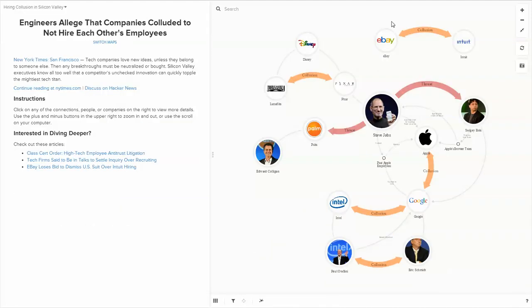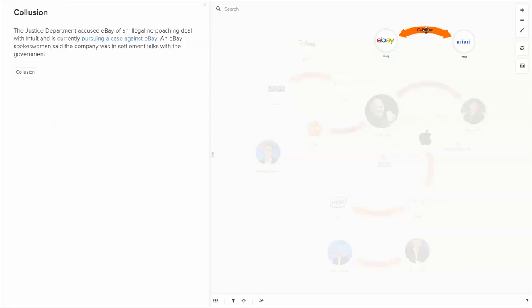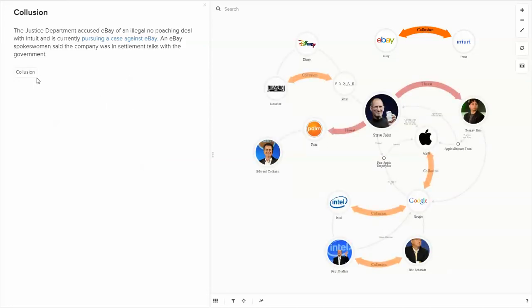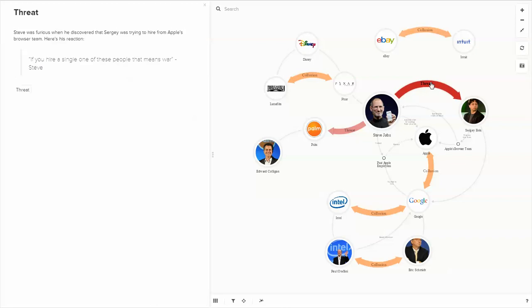If you look at this particular map that was done, the links or the connections are actually typed or have tags associated as being collusion or threat. And I would expect that the same thing could have been done if you had typed them as opposed to assigning tags. It was just whoever developed this map chose to do it with tags so that they could decorate it to show the connections differently.